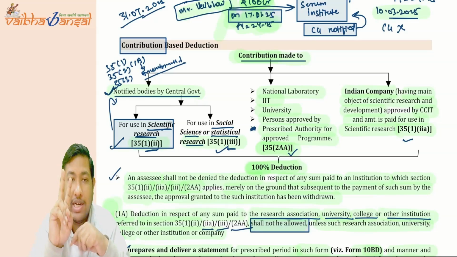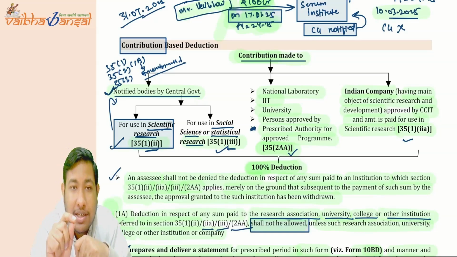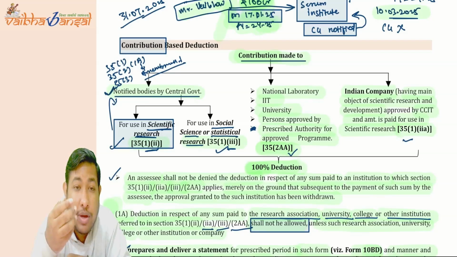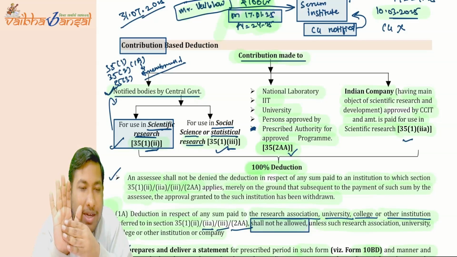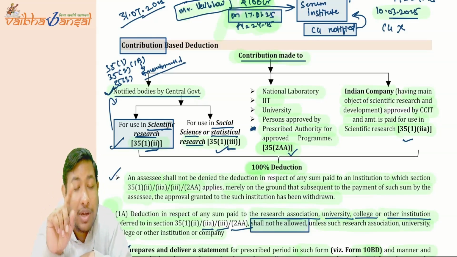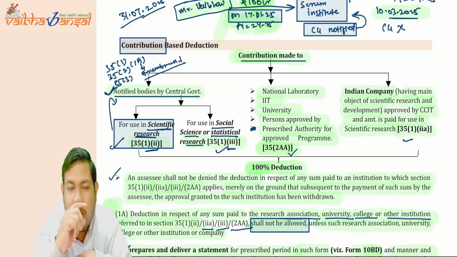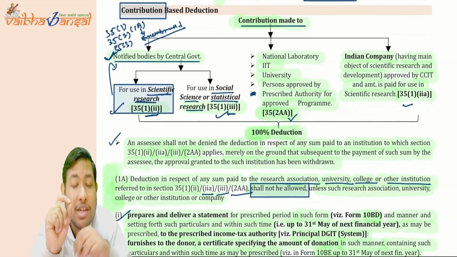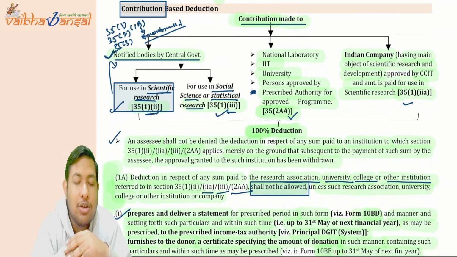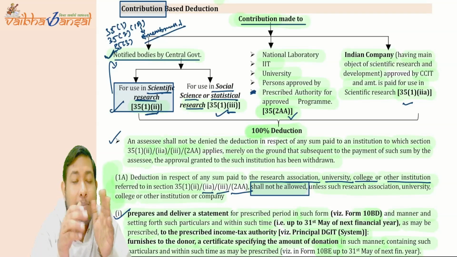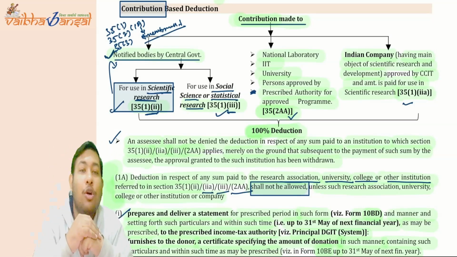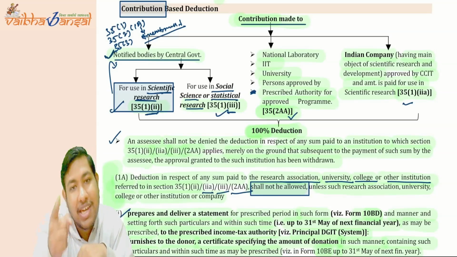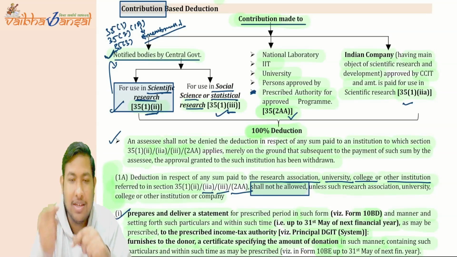But there are two conditions for claiming the deduction. The assessee who has taken these contributions has to submit a statement to the central government in Form 10BD, till 31st of May of the next financial year, to the DGIT system. DGIT is the Director General of Income Tax, the principal DGIT. Then he furnishes a certificate to the donor. On that particular basis only, that donor can claim the deduction.